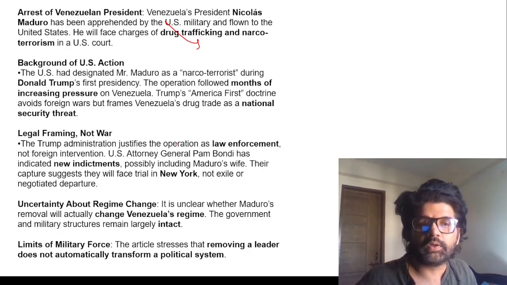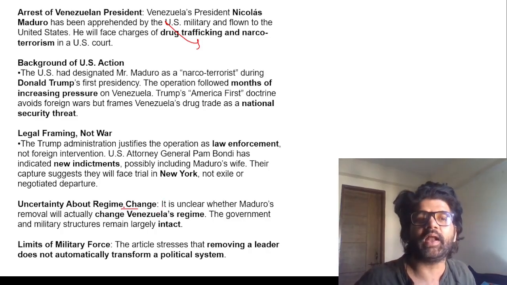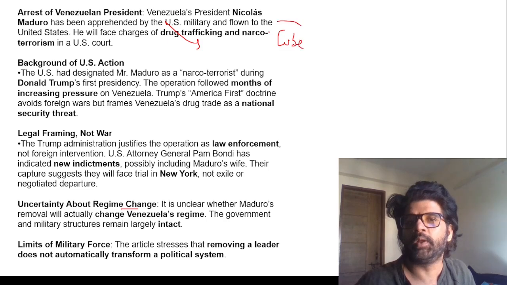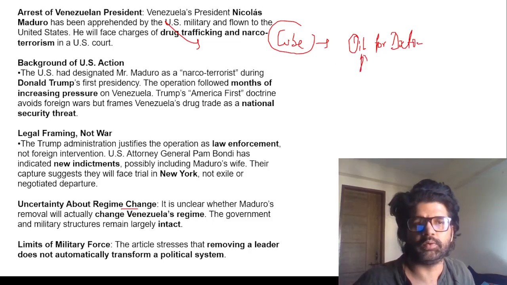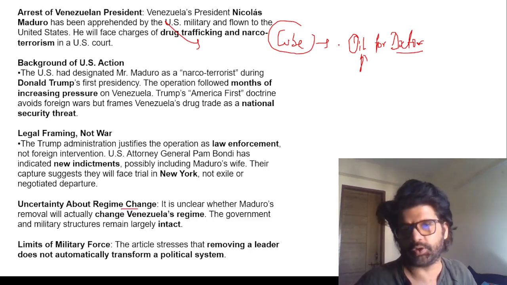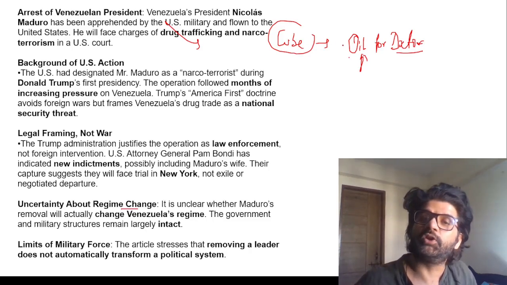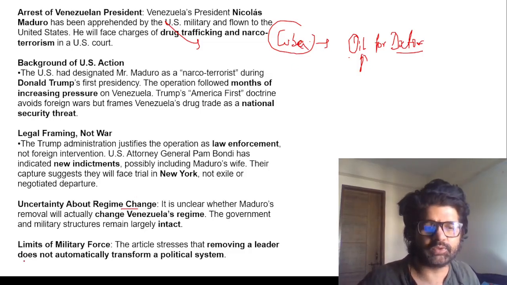So again, what they are trying to say here is that regime change is not going to change anything. People will get more united, the same thing that has happened in Iran right now. So Trump has to stop doing all this. There is another thing also. There is another enemy of US in that region, Cuba, and there is an oil for doctors program which Venezuela and Cuba run. Venezuela has the largest oil reserves. Cuba is very good in doctors. They need oil for refrigeration and all. So oil is provided by Venezuela to Cuba, and Cuba in turn provides doctors. So now everything has been hampered.